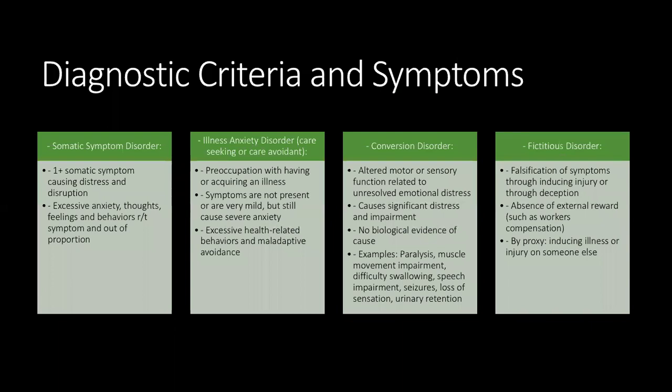The diagnostic criteria and symptoms for the different types of disorders include somatic symptom disorders in general, and this is when an individual has one or more somatic symptoms that cause distress and disruption to their daily life, and they often have excessive anxiety, thoughts, feelings, and behaviors related to that symptom that are out of proportion. So the three different types, as I mentioned, are illness anxiety disorder, formerly called hypochondria, conversion disorder, and fictitious disorder, formerly called Munchausen's or Munchausen's by proxy.